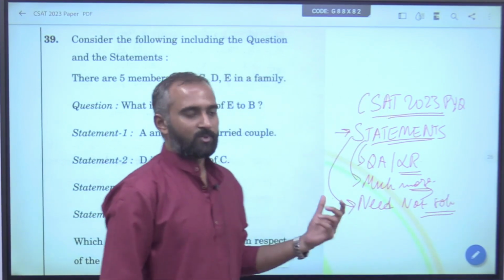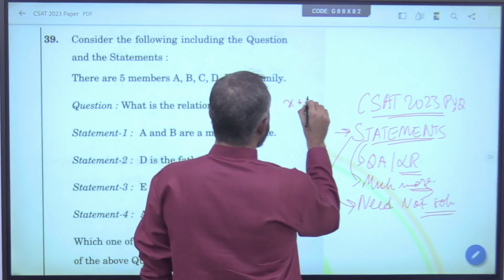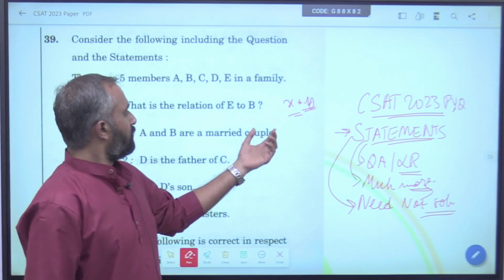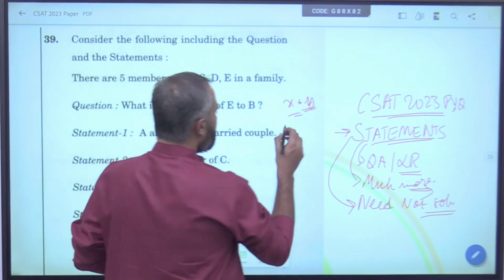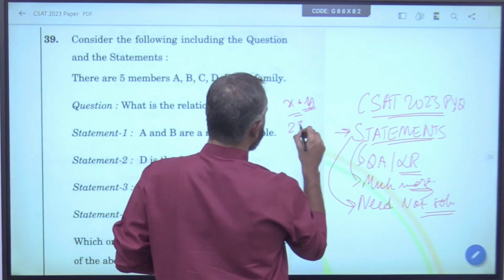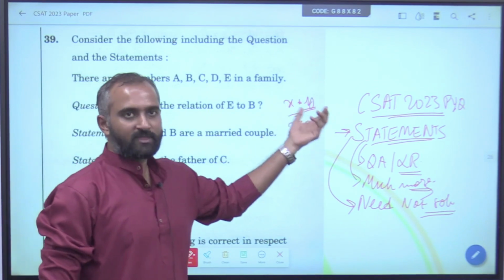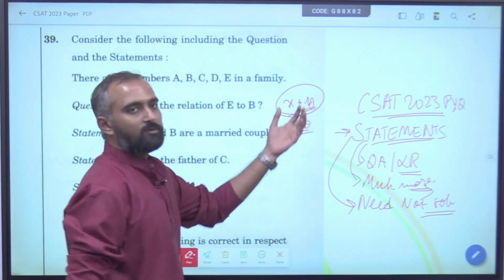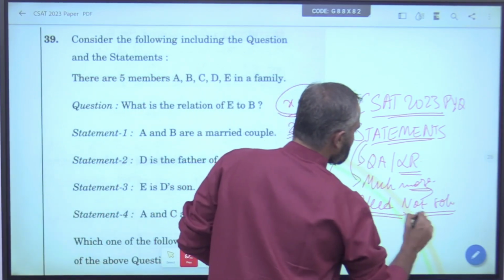You need not solve, because if there are two variables x and y, what do you need to know their values? You need two equations. So if you get two equations, no need of finding their values. If you get two equations, it means that you will get to know their values. So one more advantage of statement type is you need not solve.